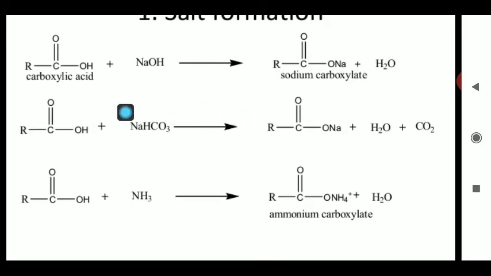In place of NaHCO3 you can take ammonia. This ammonia also combines with this H due to the presence of the lone pair on the nitrogen atom. This lone pair of NH3 combines with this H to form RCOO and NH4, the ammonium carboxylate ion, with loss of a water molecule. So these three chemical reactions are those in which we have to break the bond between O and H. This reaction is known as the formation of salt.